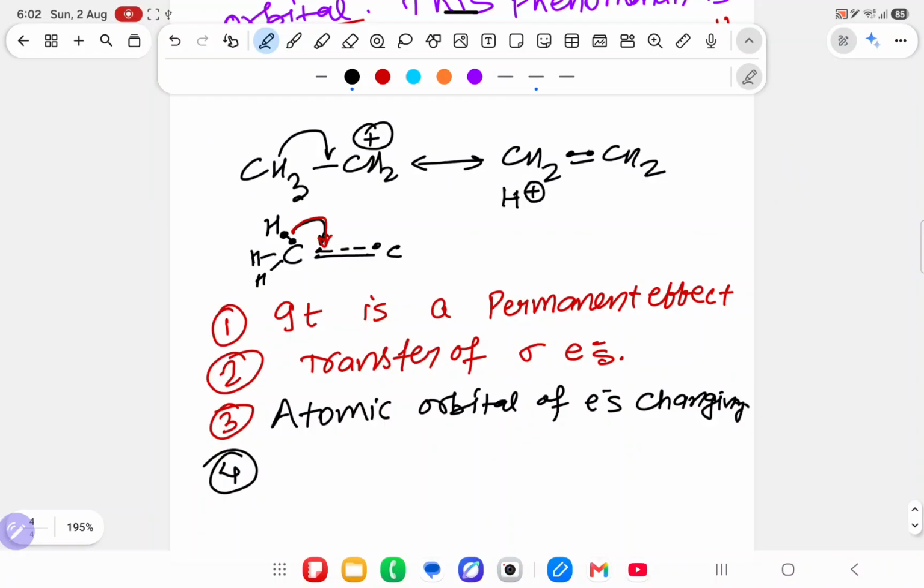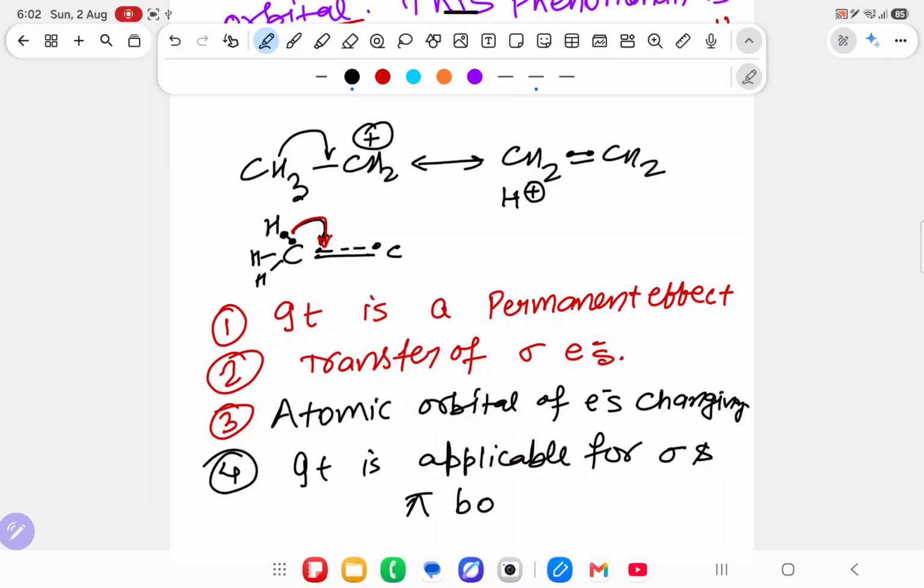Fourth one: is it valid for sigma bond, pi bond, or sigma bond only? I have written that inductive effect is only valid for sigma bond, resonance is only valid for pi bond, but hyperconjugation is applicable for both sigma and pi bond.